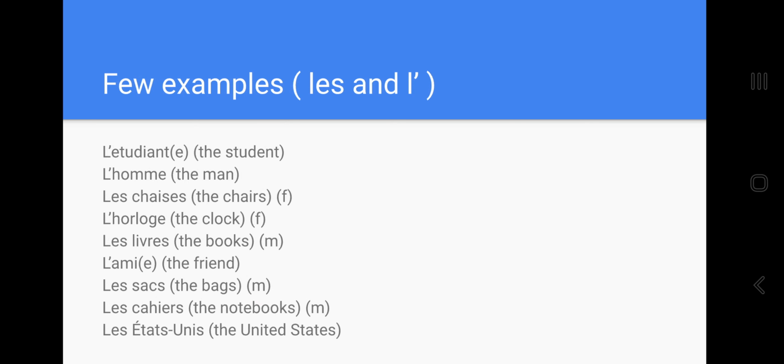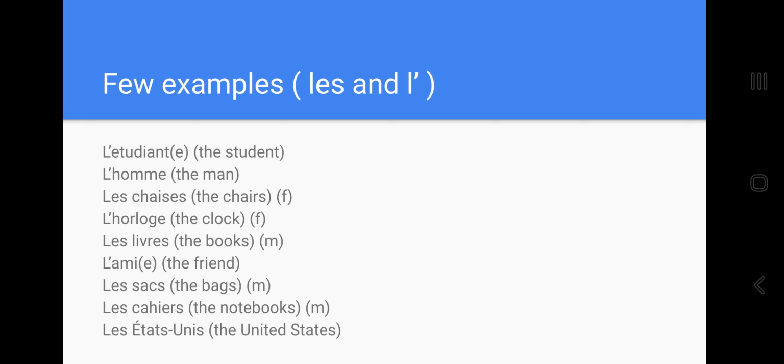Let's see a few examples of les and l'. Now this is the safest, because even if you forget your gender, you'll be safe because you have to use either l' or les. Okay, so l'étudiant, and a girl student is with an e, l'étudiante.